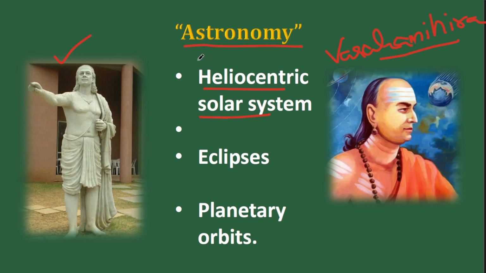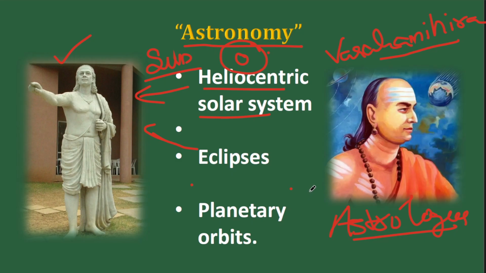Heliocentric means a system that is centered around the sun. Earlier it was believed that Earth is at the center and everything is revolving around the Earth, including the sun. Heliocentrism is just the opposite, and this is something that Aryabhatta has come up with. Aryabhatta has done extensive studies on eclipses and planetary orbits. Now Varahamihira is more of an astrologer, not an astronomer. But astrology and astronomy were not two separate disciplines at that time, so we can give Varahamihira also along the domain of astronomy.